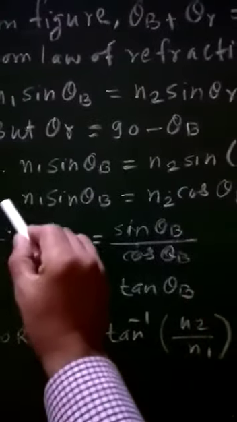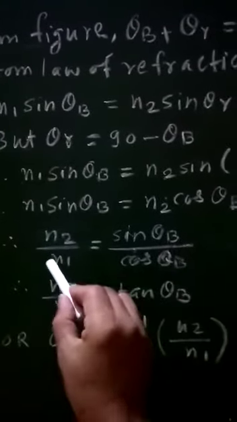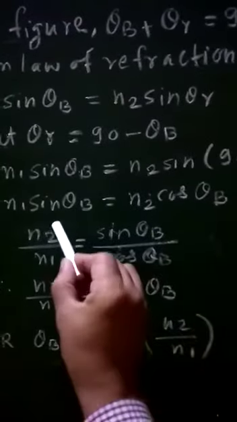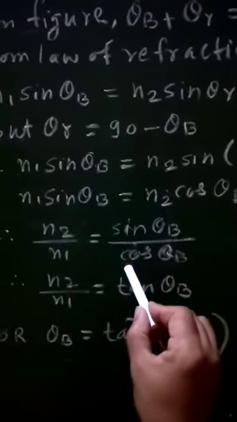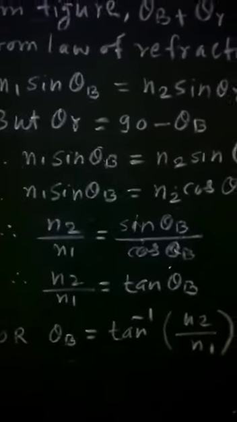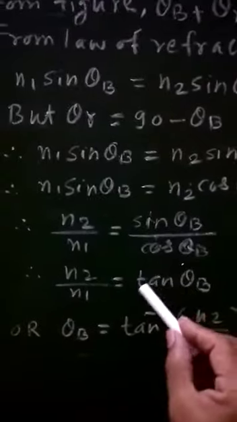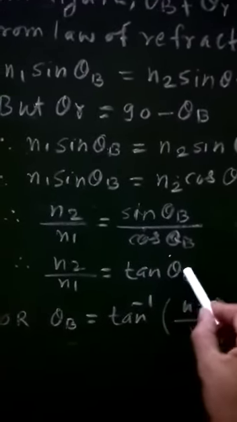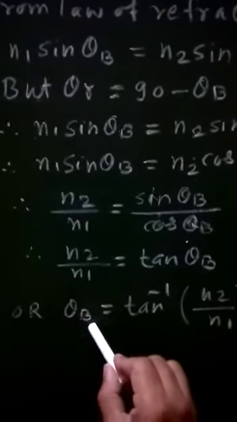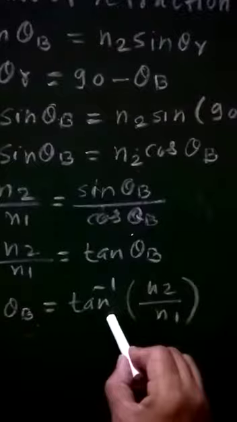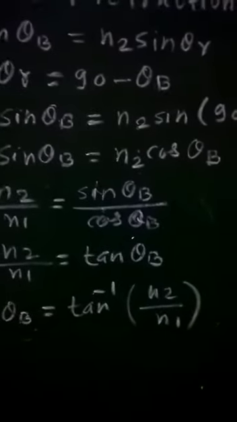Therefore we can write n2 by n1 will be equal to sin theta b upon cos theta b, and sin theta upon cos theta is tan theta. Therefore we can write n2 by n1 equals tan theta b, or theta b, that is Brewster's angle, will be equal to tan inverse of n2 by n1.